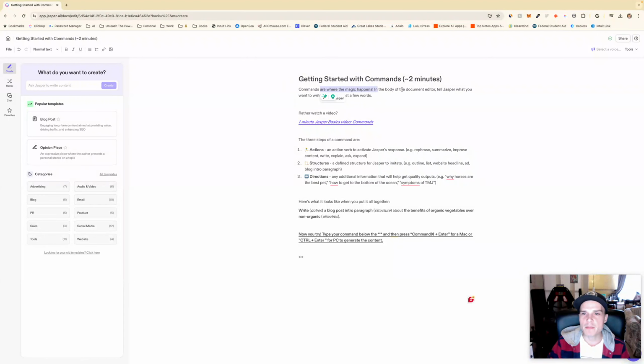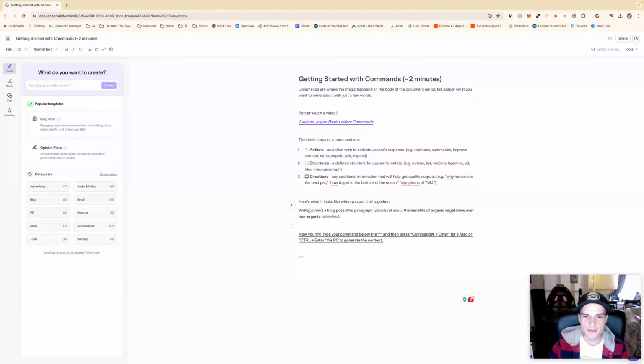Getting started with commands. Commands are where the magic happens. In the body of the document editor, tell Jasper what you want to write with just a few words. You'd rather watch a video? No. 3 steps of a command. Action. An action verb is to activate. Okay. Structures. A defined structure for Jasper to imitate. Outline, list, web. Okay. Directions, add additional information that will help get quality outputs. Why horses are the best, how to get to the bottom of the ocean, symptoms of, okay.